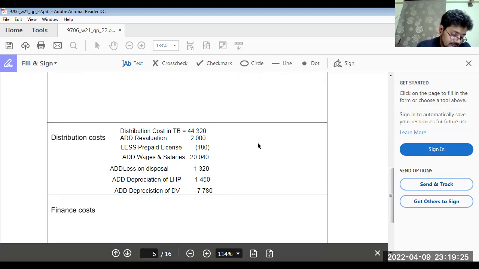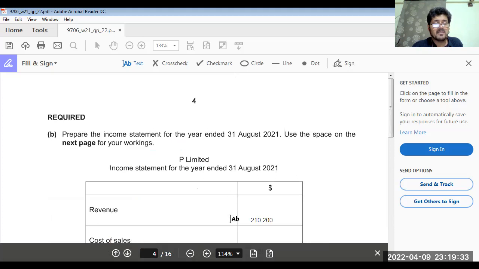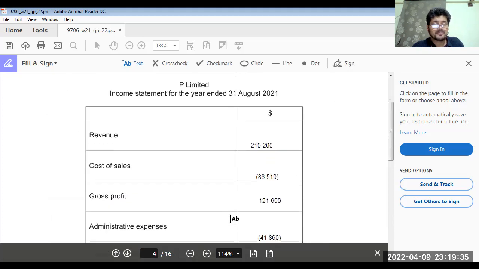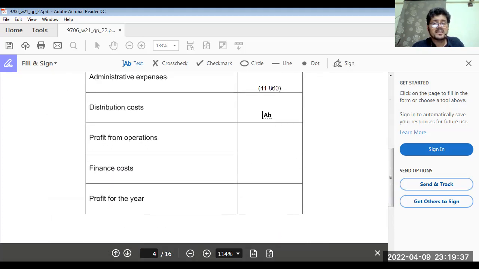That is 76,730, the total distribution cost. So again we go to our statement and add it here. Distribution cost, in brackets, 76,730.